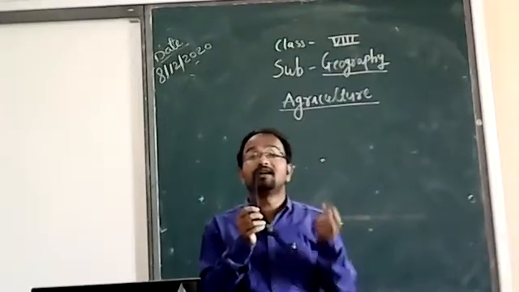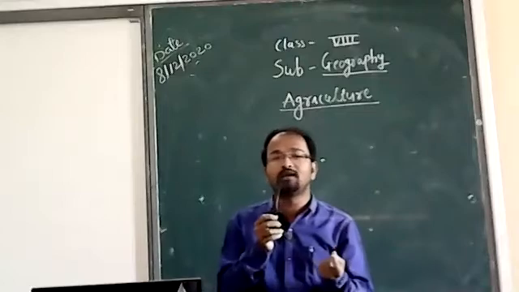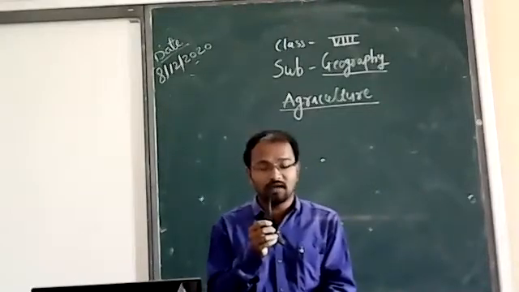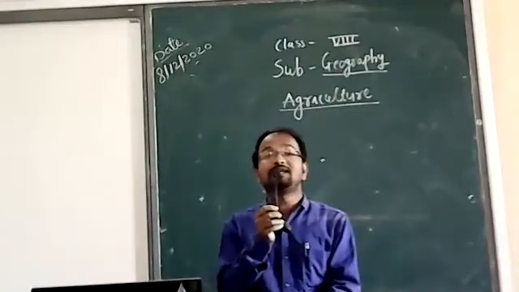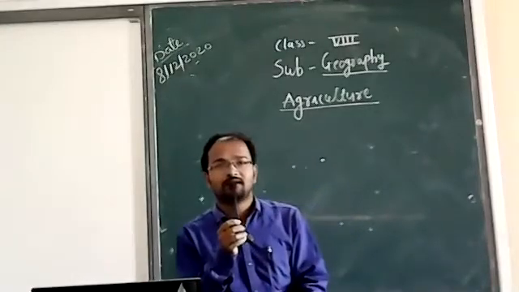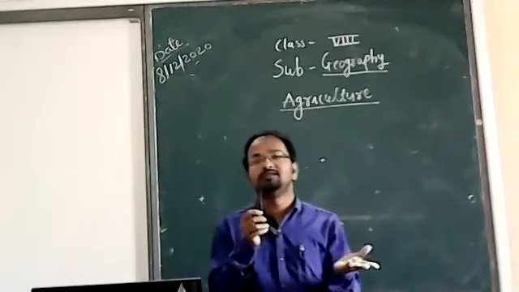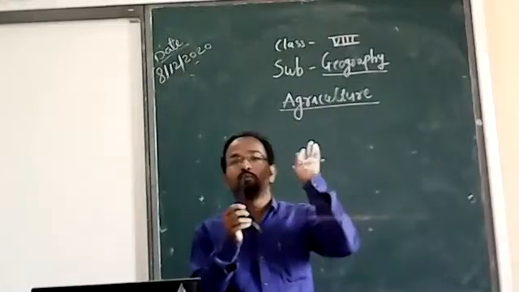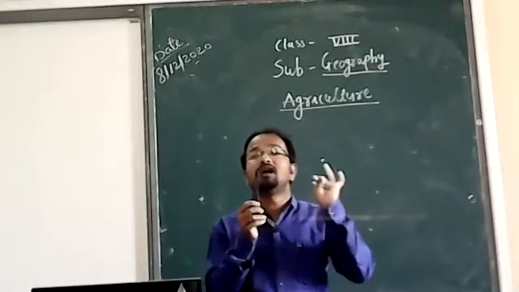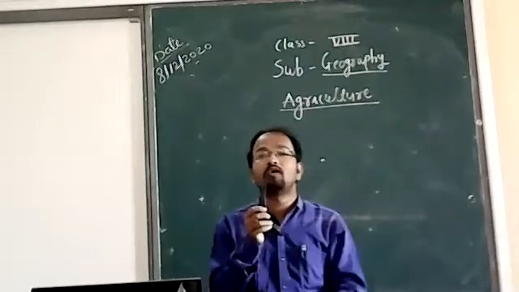Then we need fertile soil, good quality of soil, and good fertilizers. And the main thing is climate. We need a rainy season. So these three things, topography, climate, and soil, are very important for agriculture.